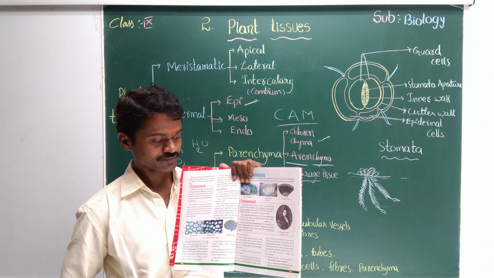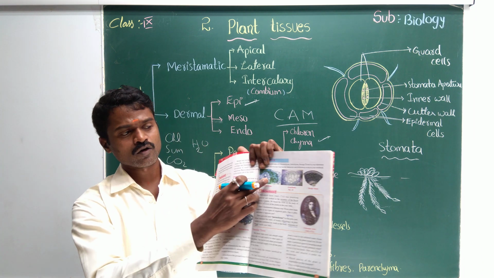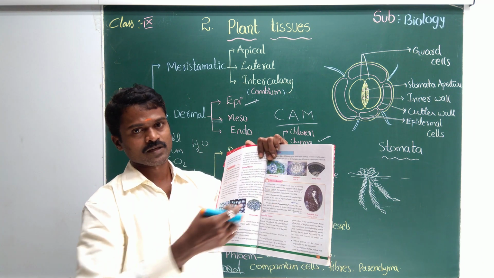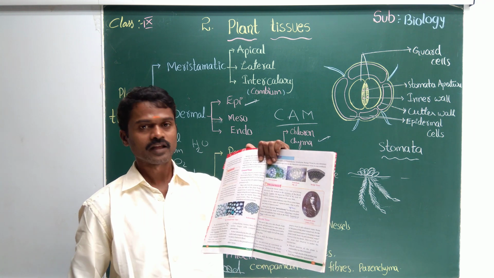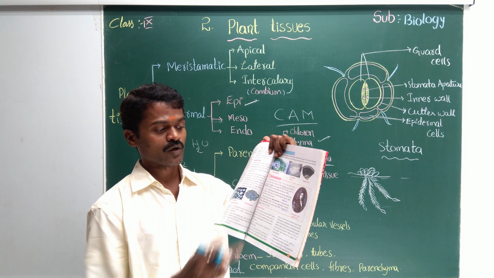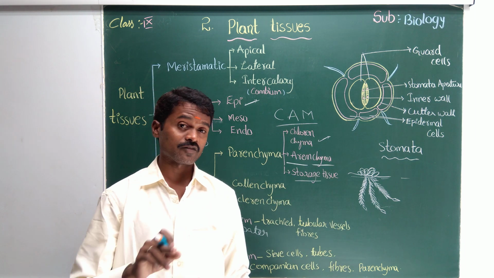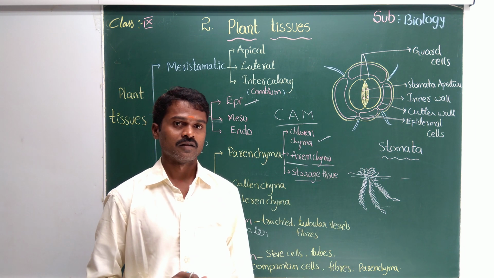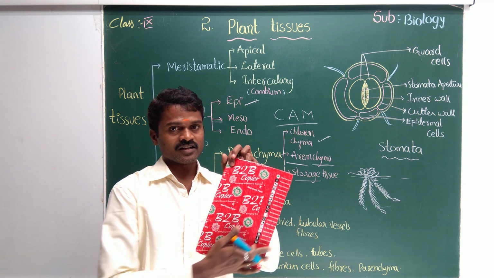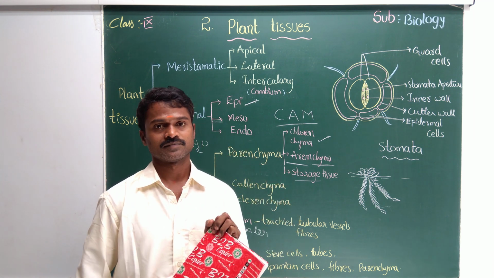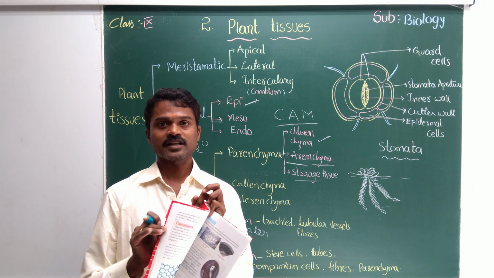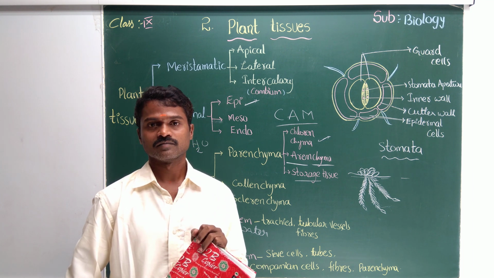Now come to this Nehemiah Grave. Here we have chloroplast, I mean three types: parenchyma, chlorenchyma, aerenchyma, and sclerenchyma. Nehemiah Grave wrote a book, Anatomy of Plants. What does anatomy mean? Studying the external structure is called morphology. Studying the internal structure is called anatomy.